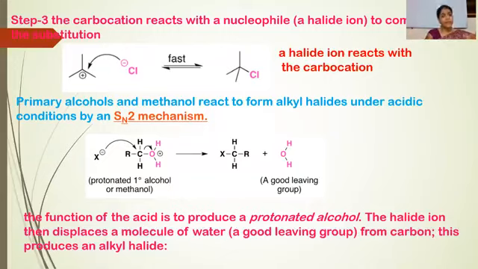If we consider the reaction of primary alcohols and methanol, alcohols with small alkyl groups, they react with hydrogen halides under acidic condition and follow the SN2 mechanism, nucleophilic substitution bimolecular. That means the rate of reaction depends on the concentration of alcohol as well as on the concentration of the halide.